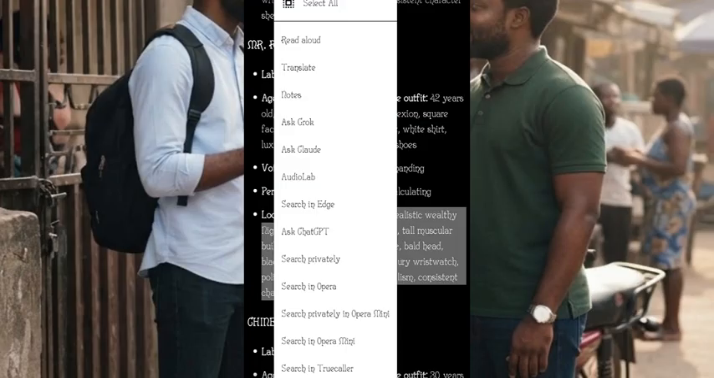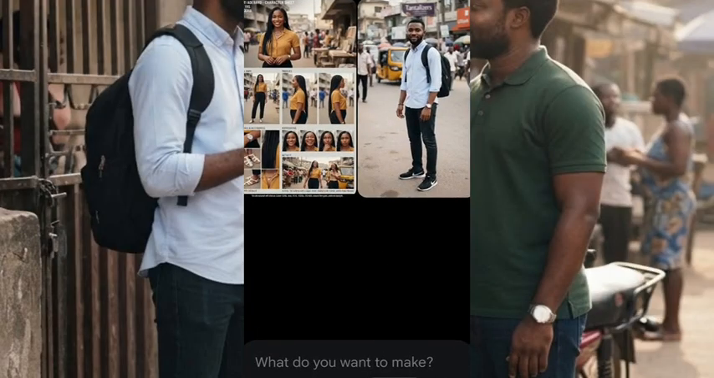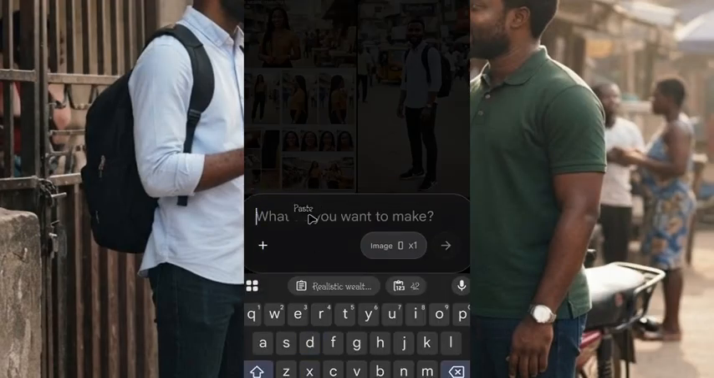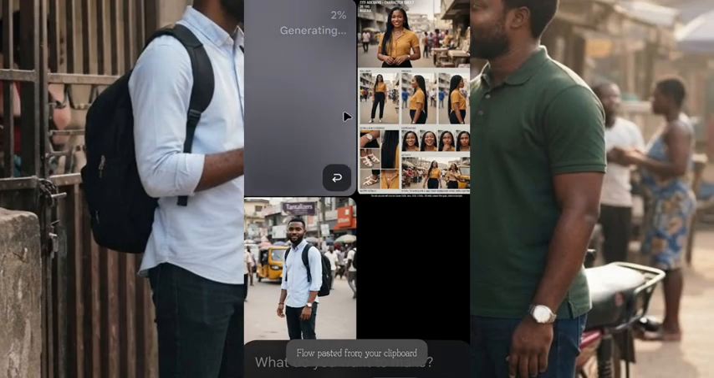You click on copy. After you copy, you go back to ChatGPT again, Flow AI, and you paste it here. After pasting it, you click on generate. Now it's generating for Richard also. So this is Tunde, this is Ada, this is Richard.